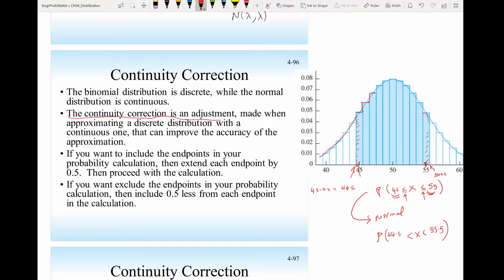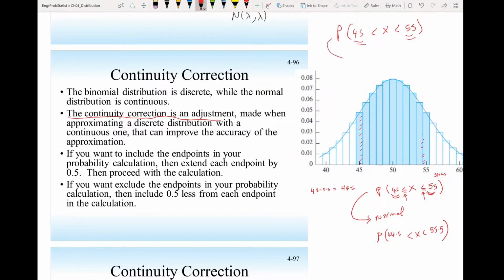55.5. Now, if I change the question and ask for the probability x larger than 45 and less than 55, now the endpoints are not included, they're exclusive. So when you look at this approximation here, larger than 45 means that half should not be included, because that's part of x equal 45. And the same thing here, this half should not be included.